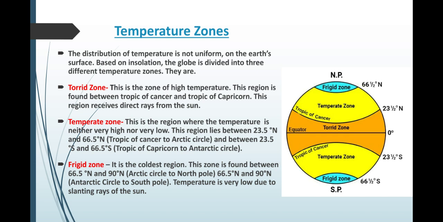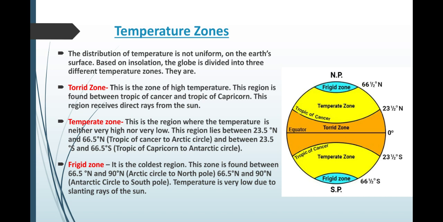The last one is the frigid zone. It is the coldest region. This region is found between 66.5 degrees north and the North Pole, 90 degrees north, that is Arctic circle to North Pole, and between 66.5 degrees south and 90 degrees south, Antarctic circle to South Pole. Temperature is very low due to the slanting rays of the sun. The diagram is there. You can color it any color you like. And remember, that is not Tropic of Cancer down there. It is Tropic of Capricorn. Just make a change there.